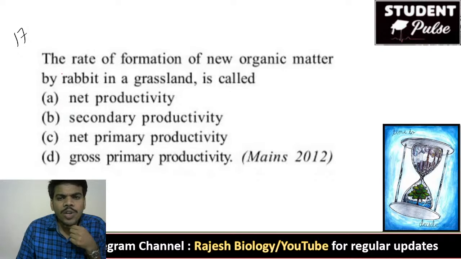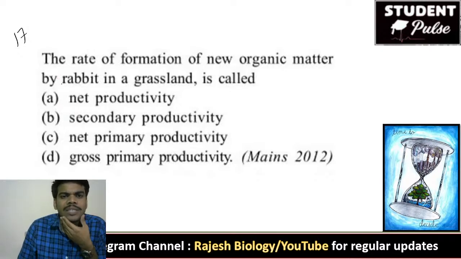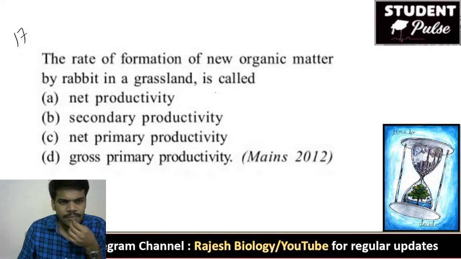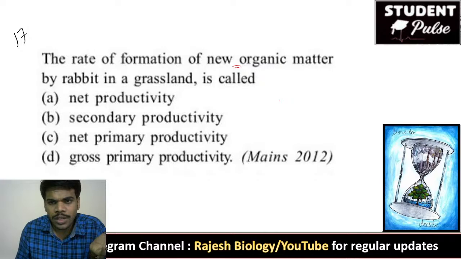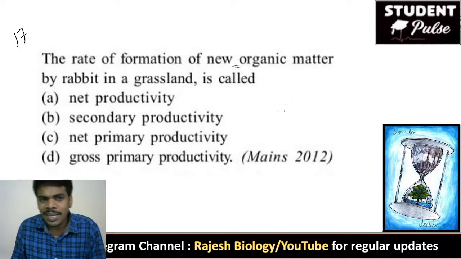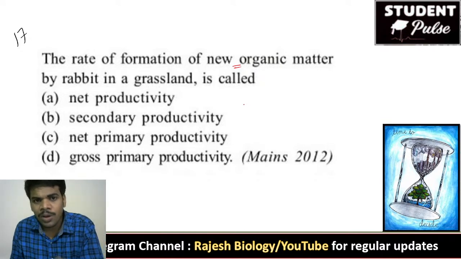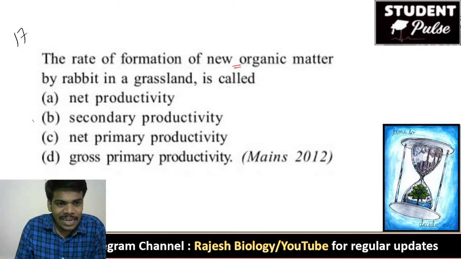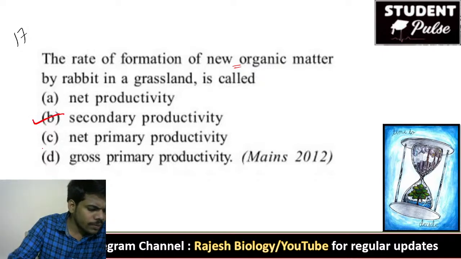The rate of formation of new organic matter by rabbit in a grassland is called. You already know that if it is a plant, that is called primary productivity, but it is a rabbit, that is a herbivore. So from this, the organic matter is called secondary productivity. It is called what? Secondary productivity.